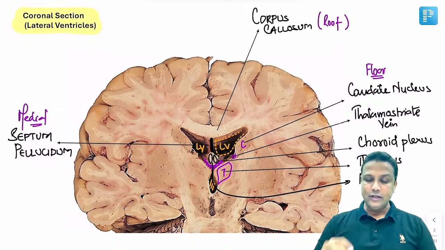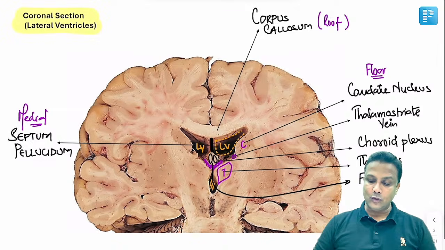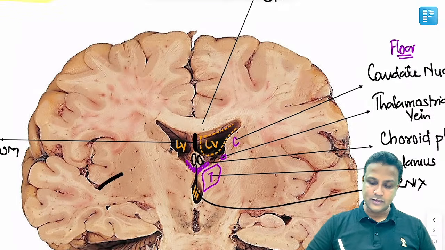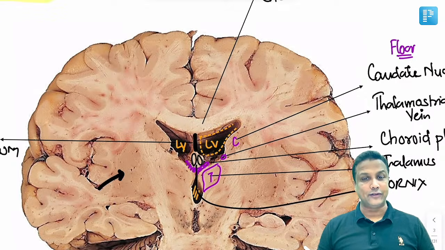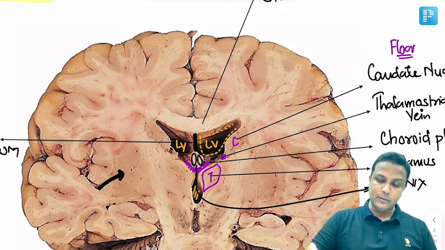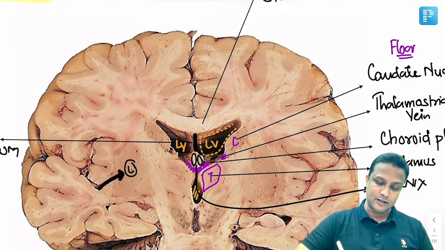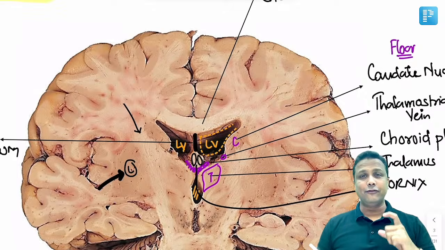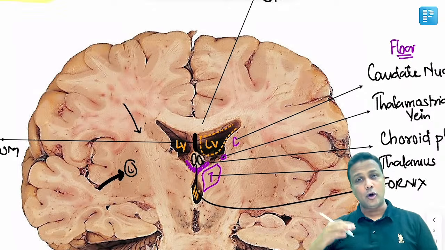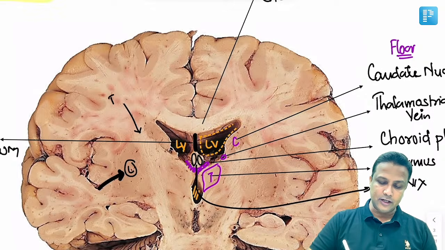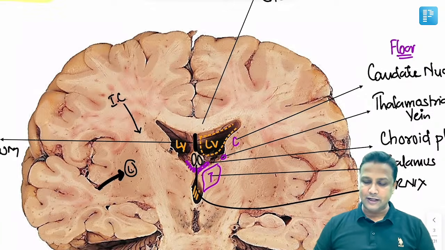Done. Now, recently in your FMGE exam, this image was given 2 times. Number 1 time, what is this nucleus here? Arrow mark, you have to identify the nucleus. I hope you'll be able to tell me this nucleus is the lentiform nucleus. And last year itself, they have given an arrow mark at this place here. Now, what is this bundle of fibers which are going to pass in between the caudate nucleus on one side and the lentiform on the other side? This one here will be the internal capsule. So we have covered 2 questions here.